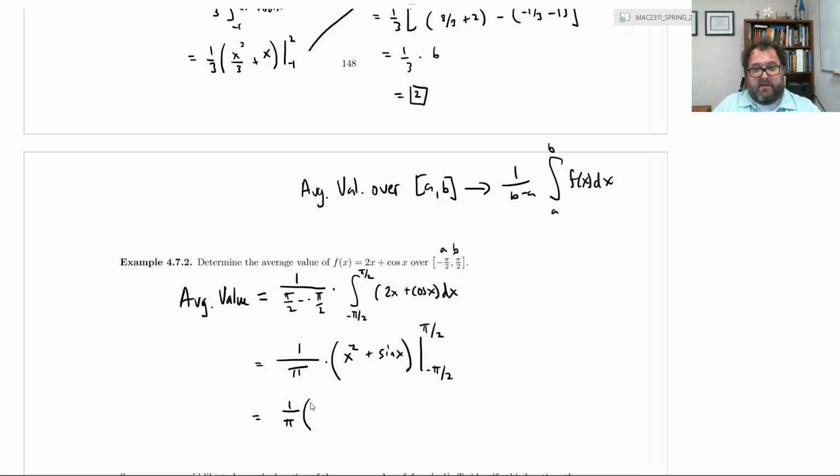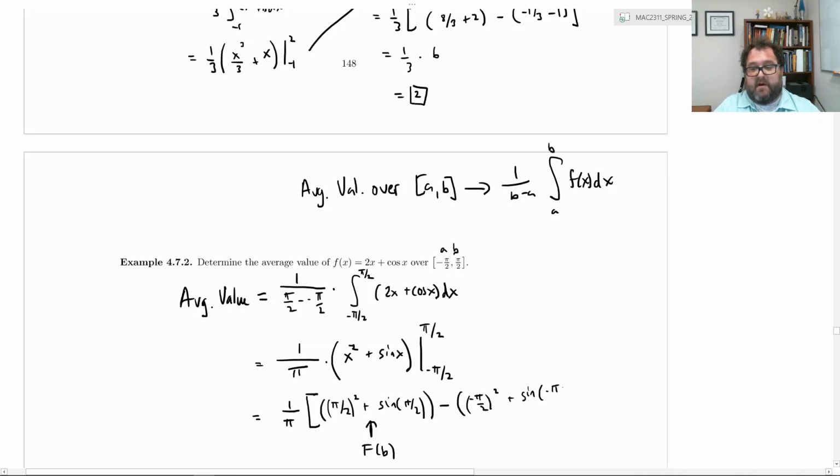I'm going to use a bracket here since we have parentheses and all kinds of stuff going on. If you plug in pi over 2, it's going to be pi over 2 squared plus sine of pi over 2. That's capital F of b. Minus, now capital F of a would be negative pi over 2 squared plus sine of negative pi over 2, close parentheses, and close bracket. That's capital F of a.